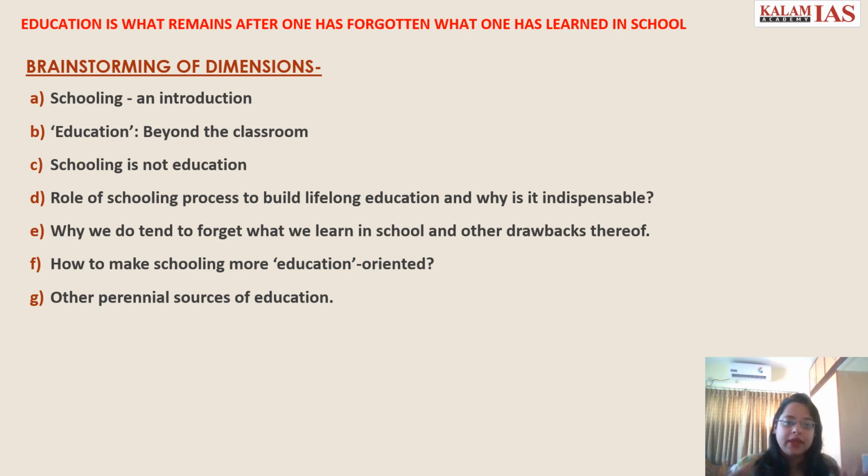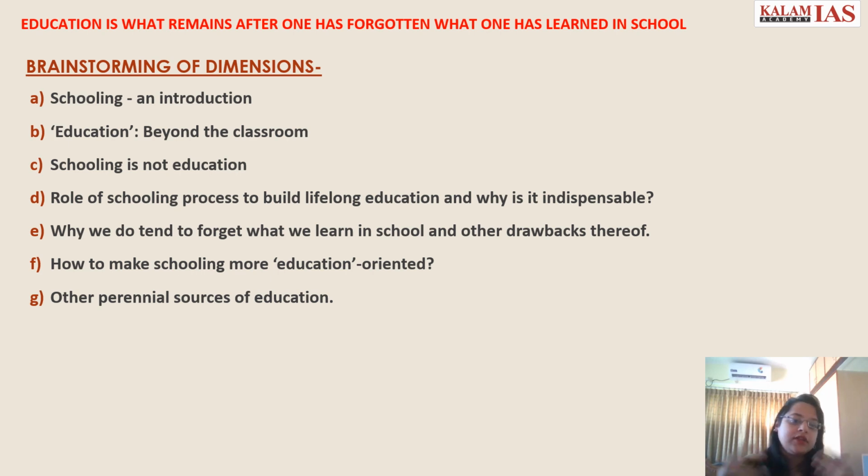Then you would come to the main question: why do we tend to forget what we have learnt in school? So, seeing how the dimensions are created, you just have to think in every manner. First, you would deal with the keywords of the essay, that is, what is school, what is education. Then you would tell how school can be a potential place, a potential platform to build lifelong education. That is what the topic is saying.